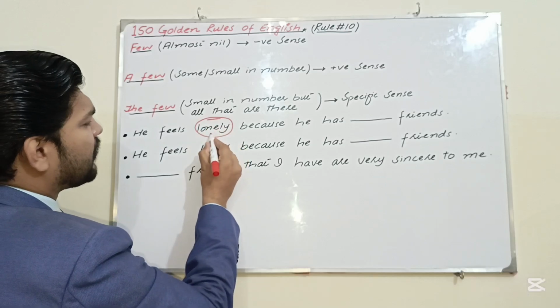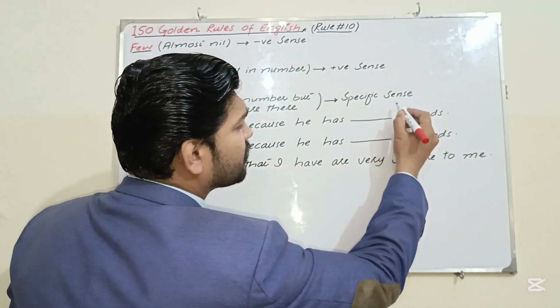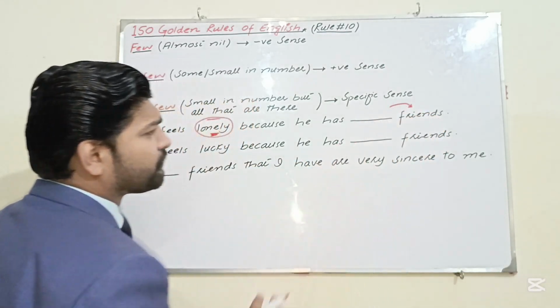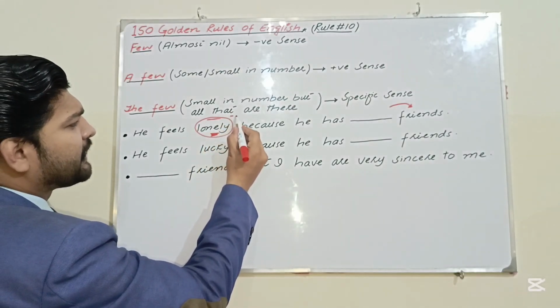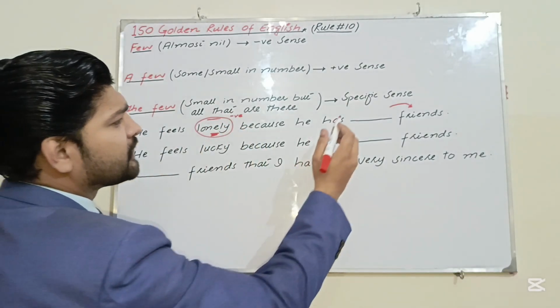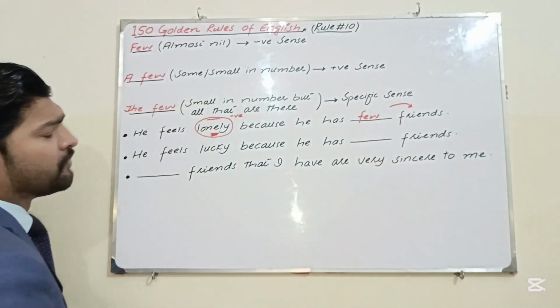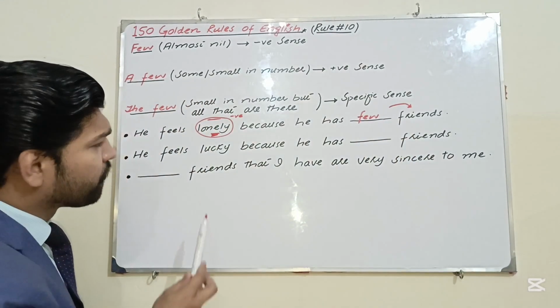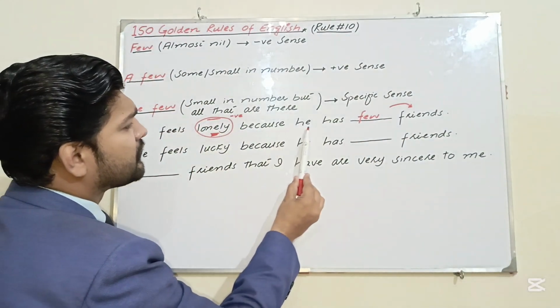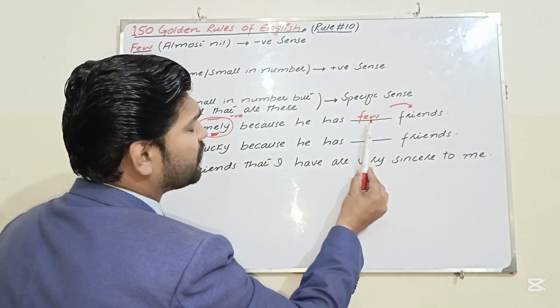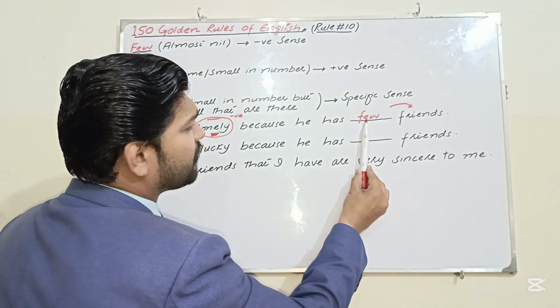Lonely is the clue as well as, after the blank, friends. Lonely is a negative sense, and for negative sense we use few, not a few or the few. So the correct sentence will be: he feels lonely because he has few friends, means almost nil.